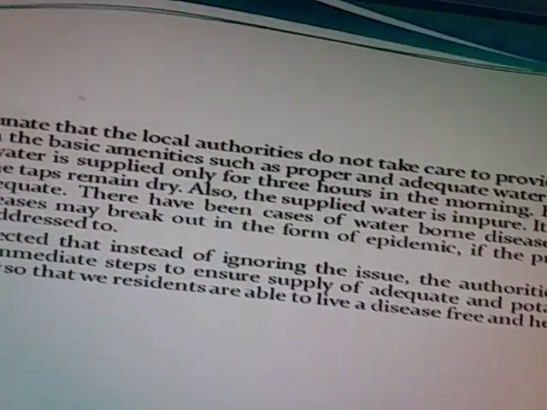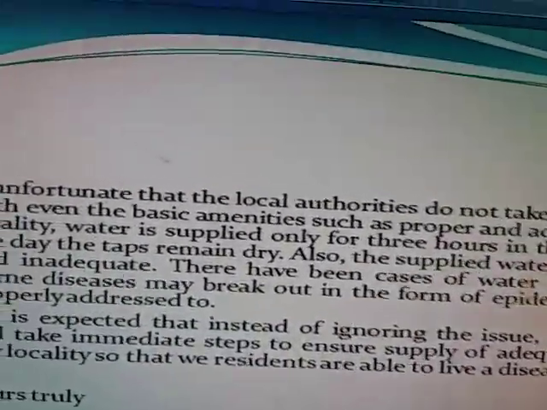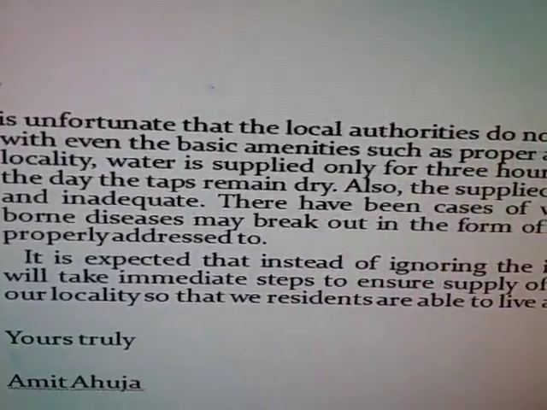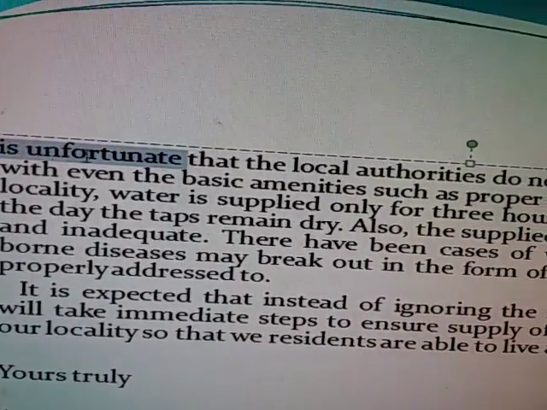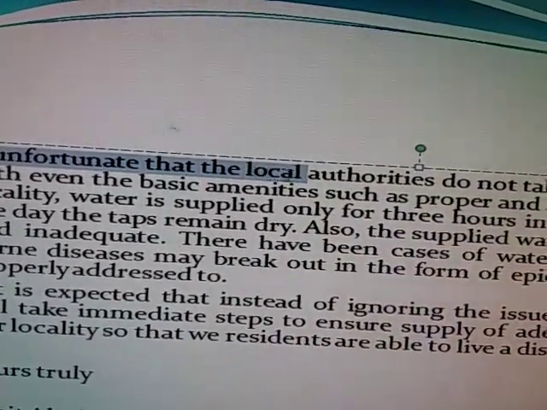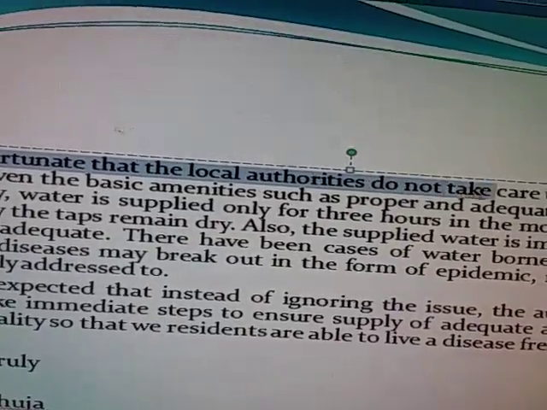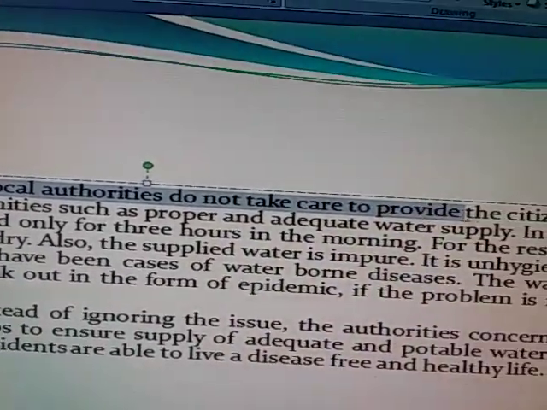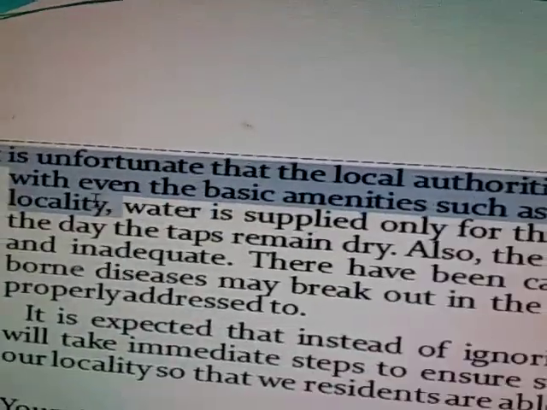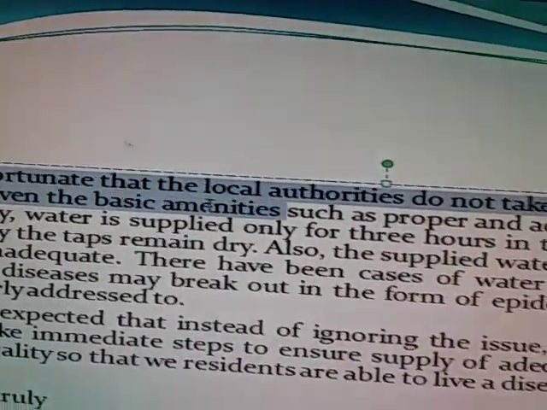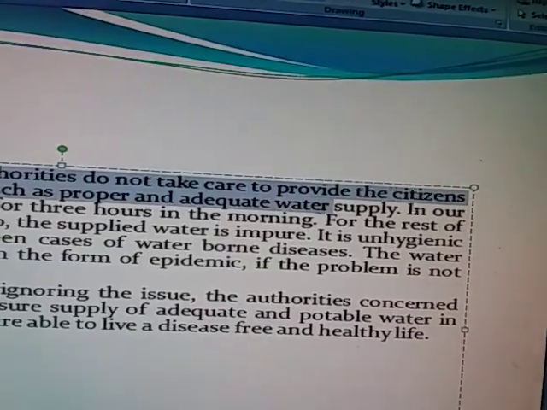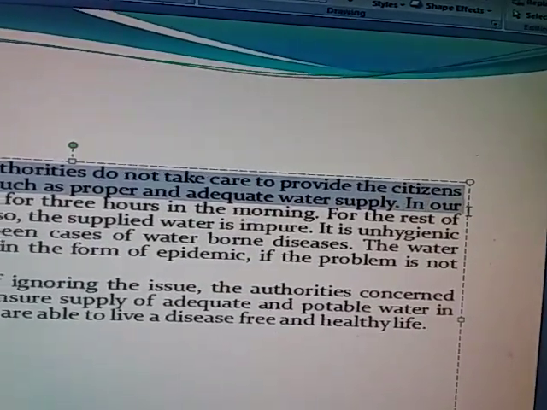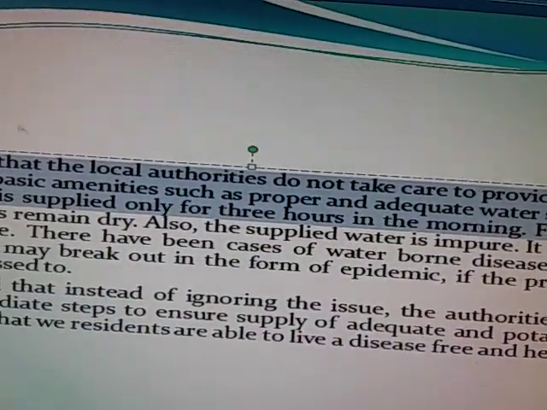Then comes the second paragraph. Here we are going to write about the issue completely. Just see here. It is unfortunate that the local authorities do not take care to provide the citizens with even the basic amenities such as adequate water supply in our locality.